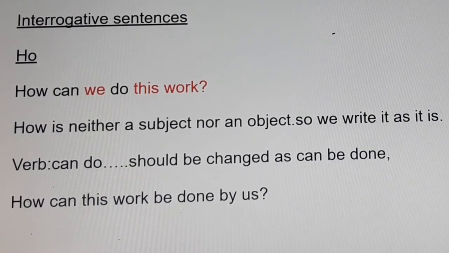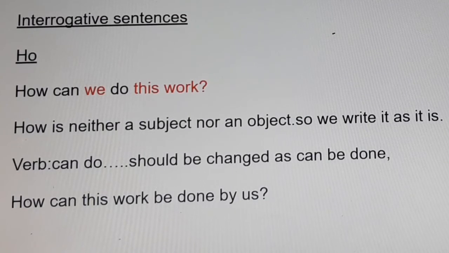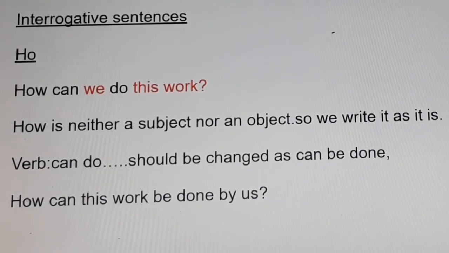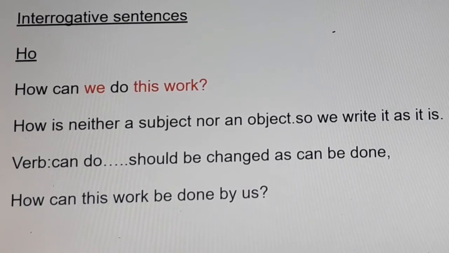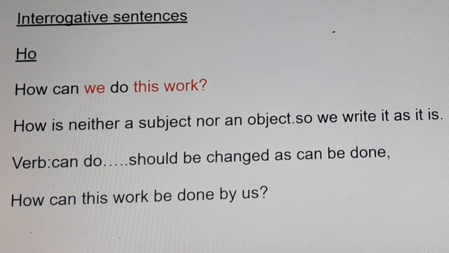Where do we write the subject? After the helping verb. Here can. Can is the helping verb. This work is the subject. Then be done. Remaining sentence is completely written after the subject. Can this work be done by us? Question mark. How can this work be done by us? Do you understand?